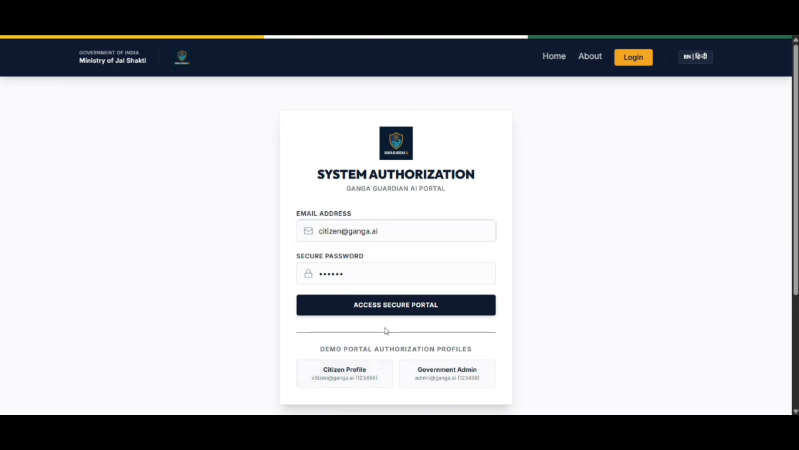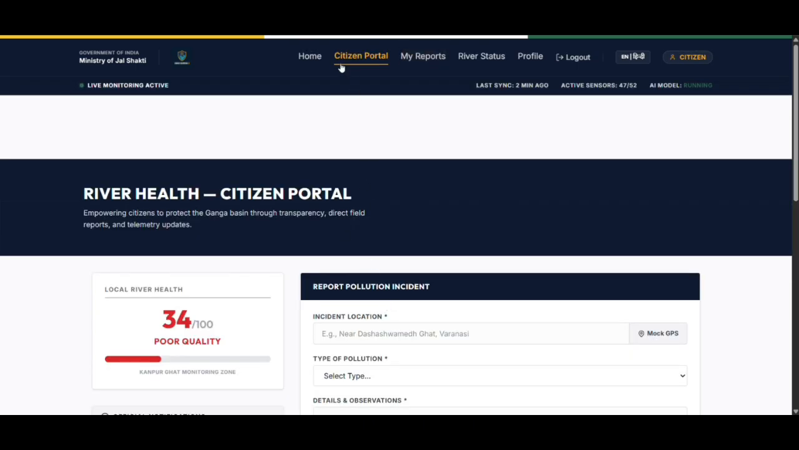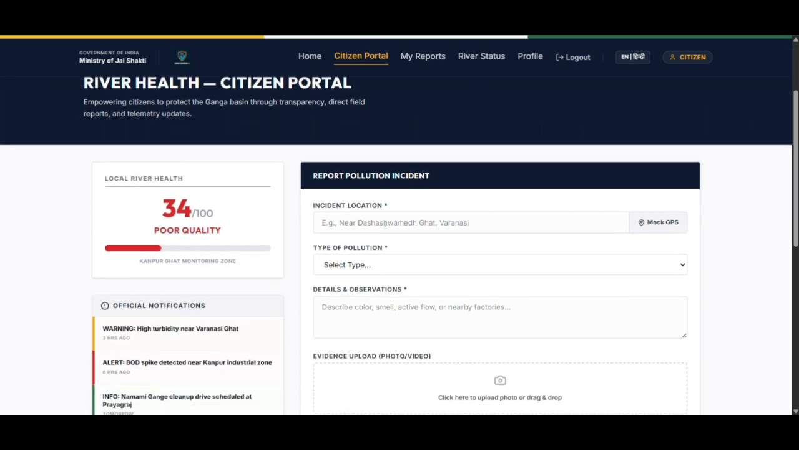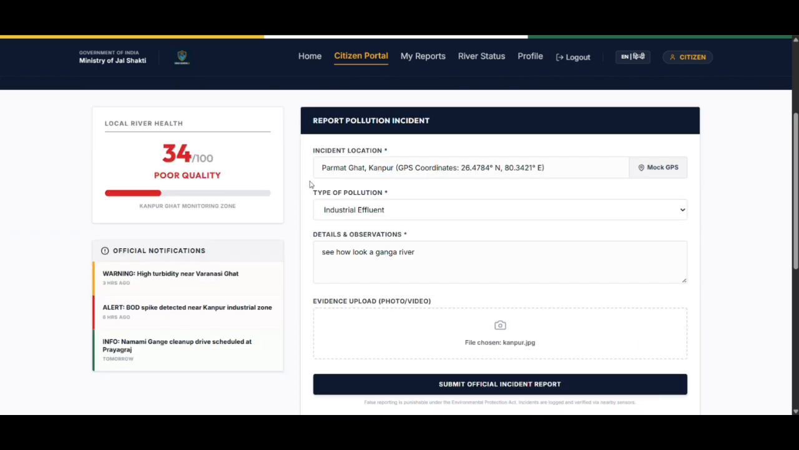Let's start with a citizen. The system reads the role and lands directly on the citizen portal. No manual selection: login, verify, right dashboard automatically. That's a resident near Varanasi. She checks the river health score for her local ghat, pollution level, water safety, environment alerts.